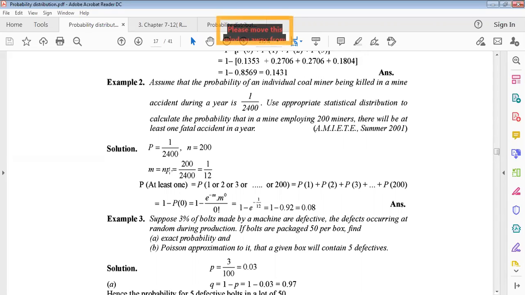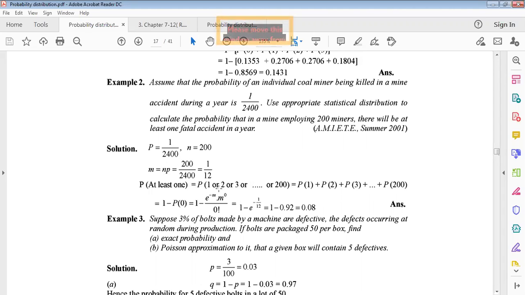Just taking this multiplication, we get 1 by 12. Now at least one miner, right? So probability of at least 1, that is probability of 1 or 2 or 3 and so on up to 200.